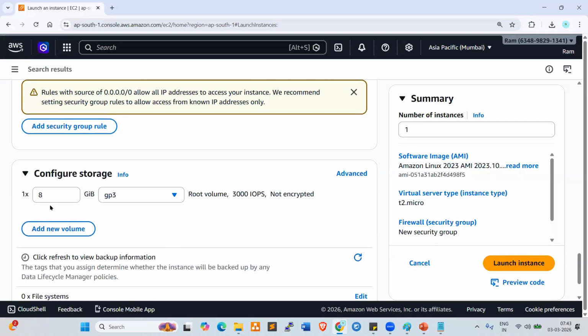Here is storage, right? Configure storage. Storage is required if you want to create a server, right? Why do we require storage? What is the importance of storage for the server?